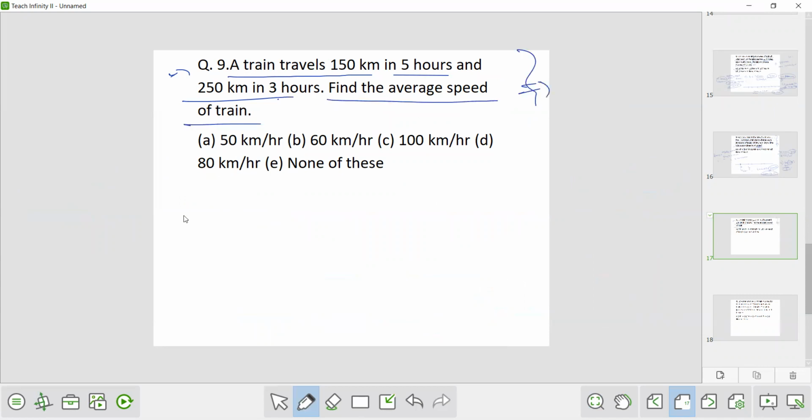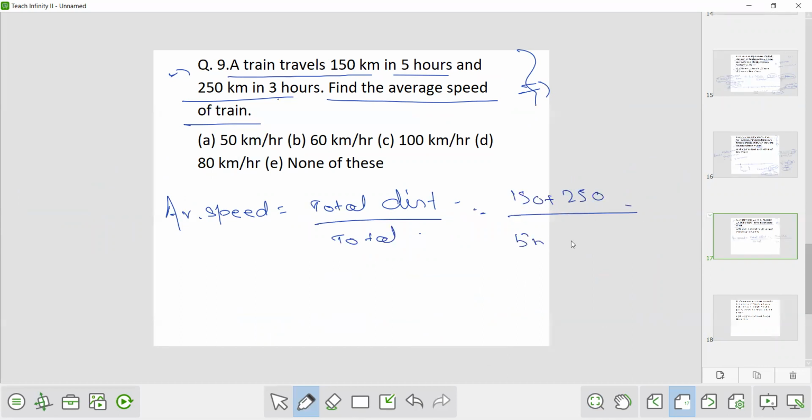So we have learned the definition for average speed. Average speed is what? Total distance upon total time. What is the total distance? 150 plus 250. What is the total time? 5 hours plus 3 hours. That is 400 kilometer in 8 hours, that is 50 kilometer per hour. So option number A is the correct answer for it.